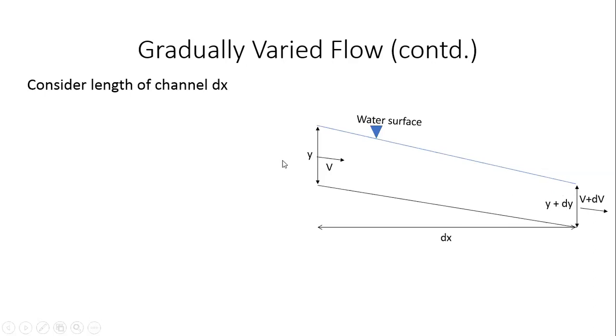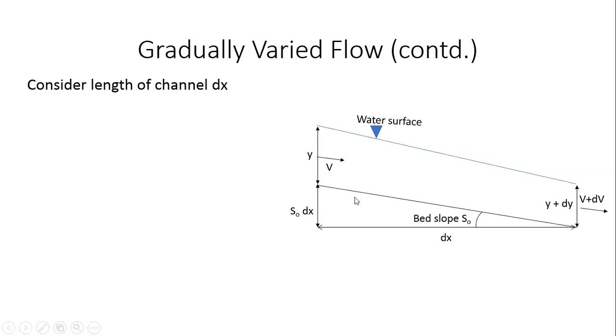Because we are assuming that the flow is steady. All right. So now if I consider that the bed slope is S naught, then the difference in elevation between these two sections at a distance of dx from each other would simply be S naught times dx, right? Assuming that the datum passes through this point, then the difference in elevation between these two points will simply be S naught times dx, right?